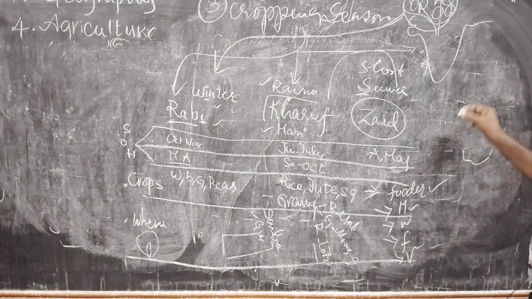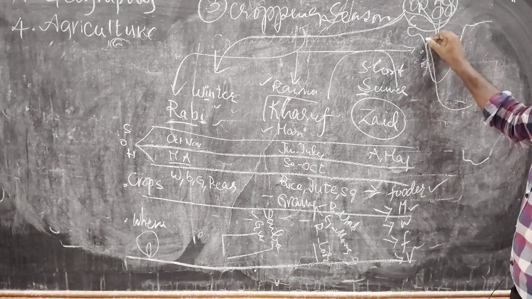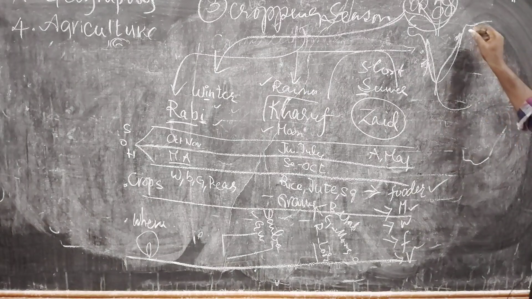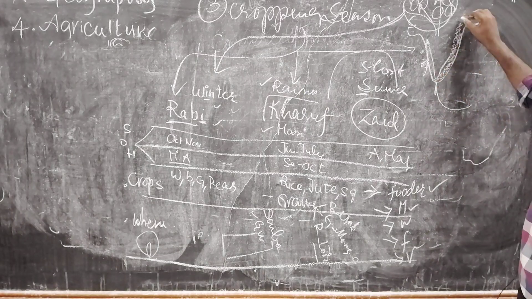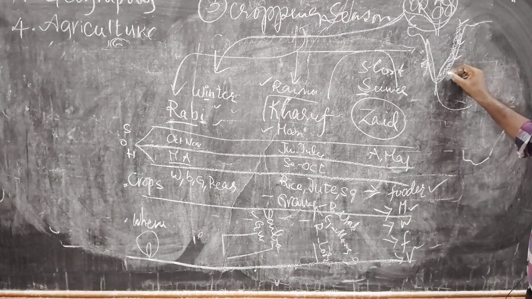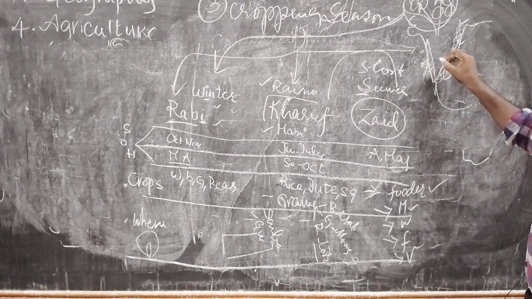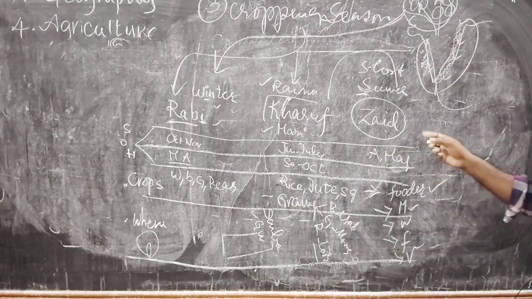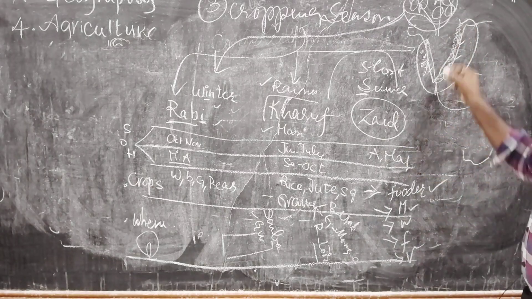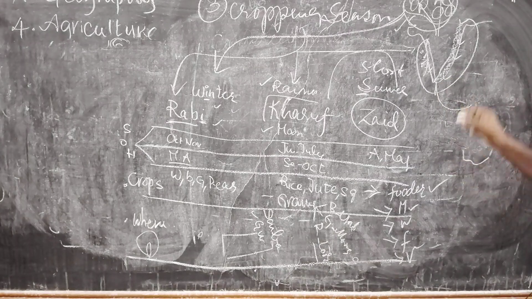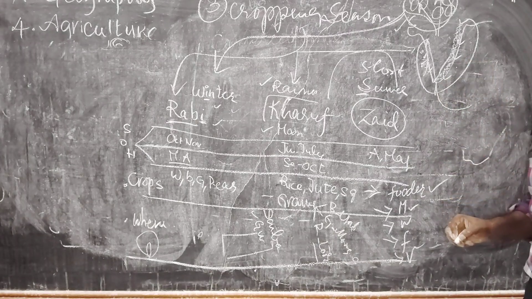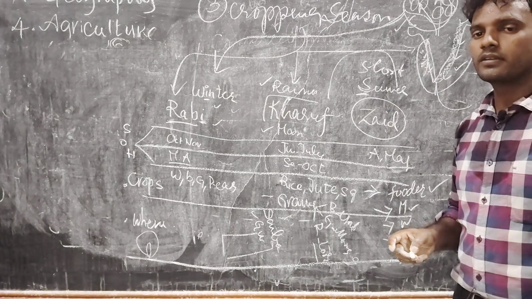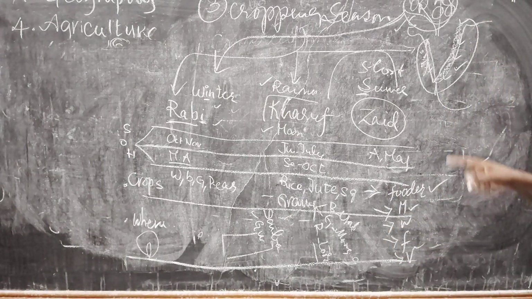Kharif crops are water intensive crops. See here, Western Ghats and Eastern Ghats area we can cultivate. West Bengal, Odisha, Andhra Pradesh, Tamil Nadu, Kerala, Karnataka, Maharashtra. In these areas we cultivate Kharif crops. Coming to Jayad crops, particularly they cultivate in this area. But in this area we can't mainly cultivate Jayad crops. Why? Because we have water throughout the year, throughout the seasons.